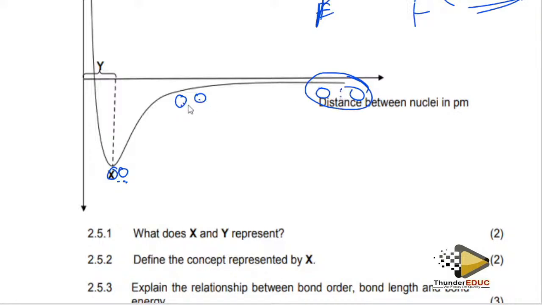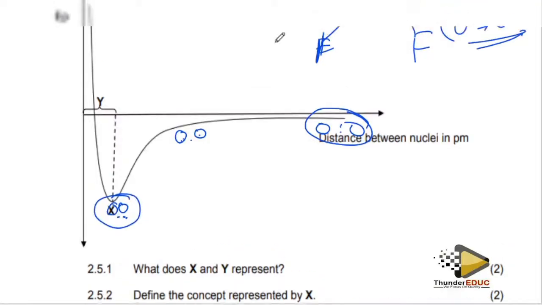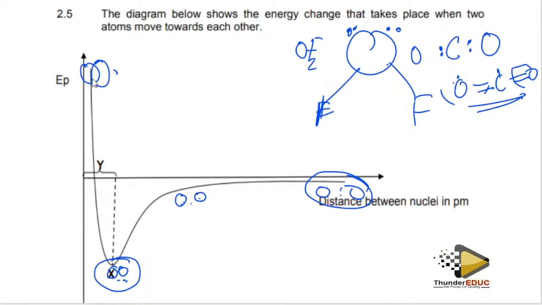Here the force of attraction is increasing, outweighing the force of repulsion. Here the force of attraction is greater than the force of repulsion. But now here the force of repulsion is greater than the force of attraction. That's why the energy now increases.